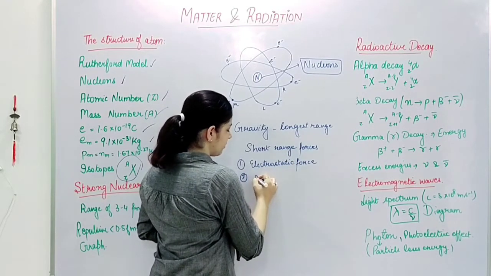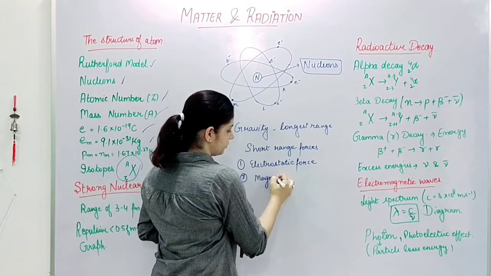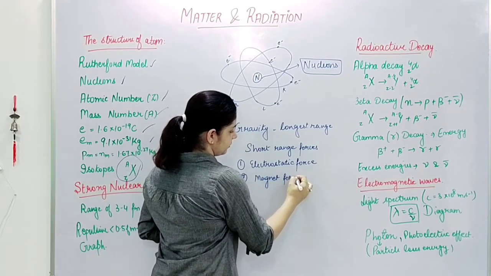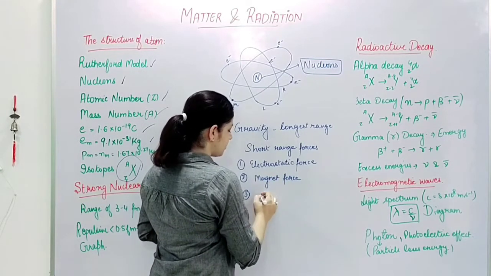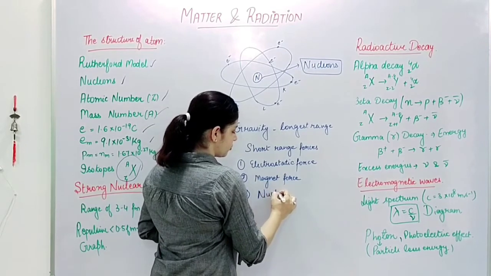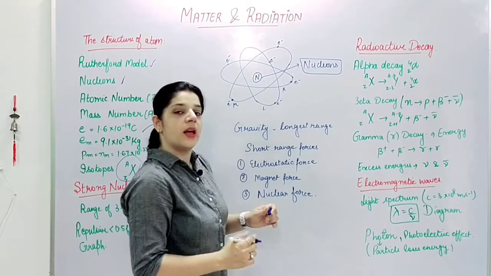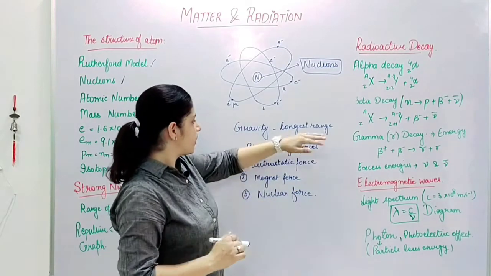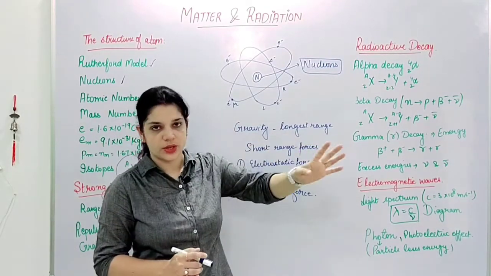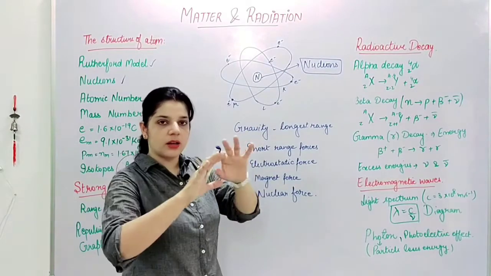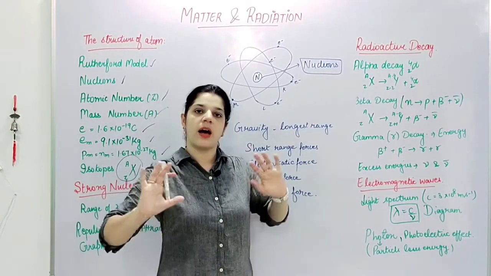Number two is magnetic force. And third is nuclear force. I have written it in order wise only. So gravity has the longest range. Then when we come at our level, what are our ranges?